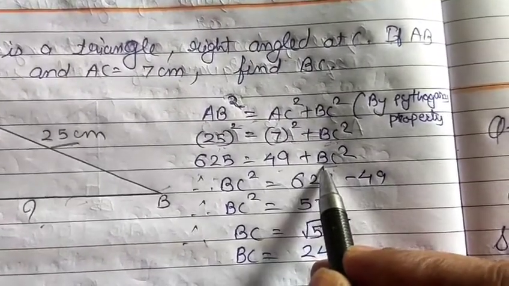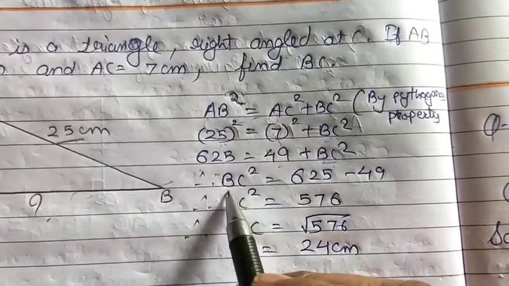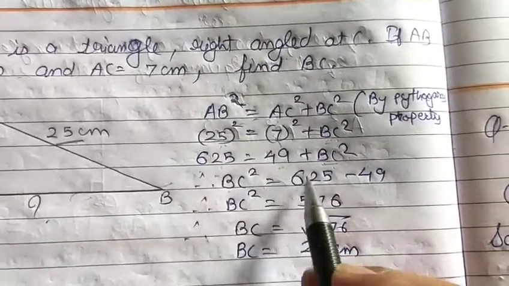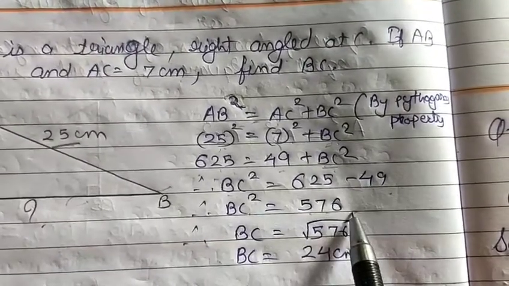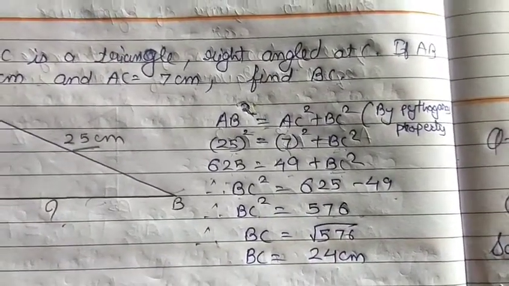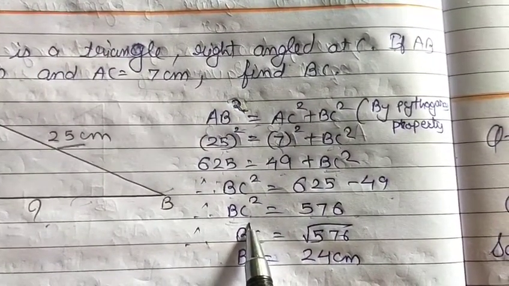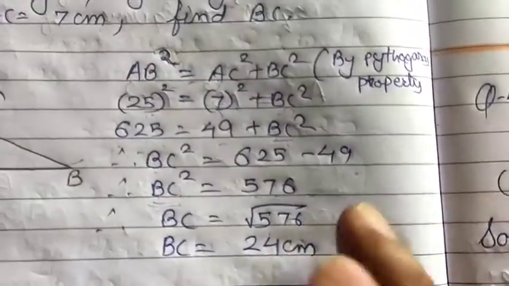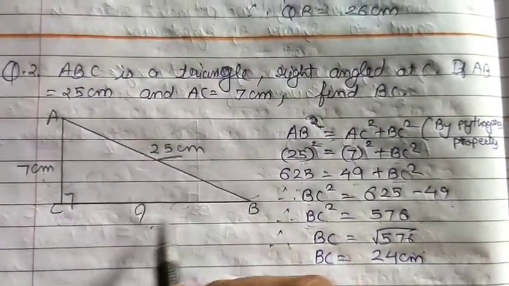So to find BC square, transpose this 49 toward your left hand side. See here, BC square equals 625 minus 49. So you will get 576. If BC square is 576, then for the length of BC you need to find the root. So the root of 576 will give 24 centimeter.